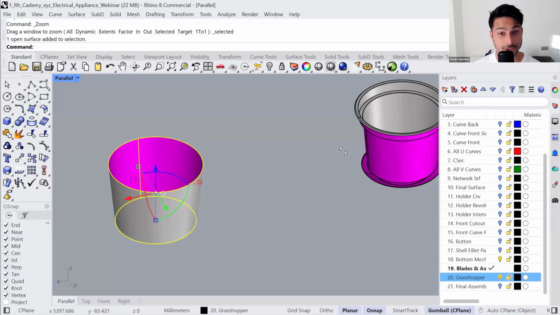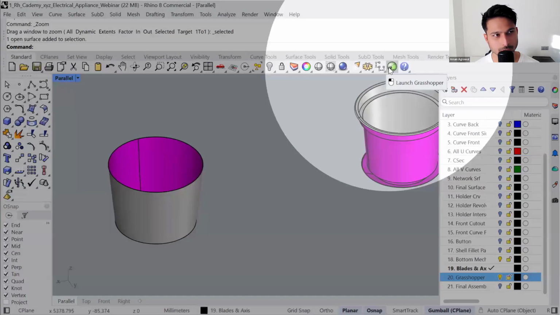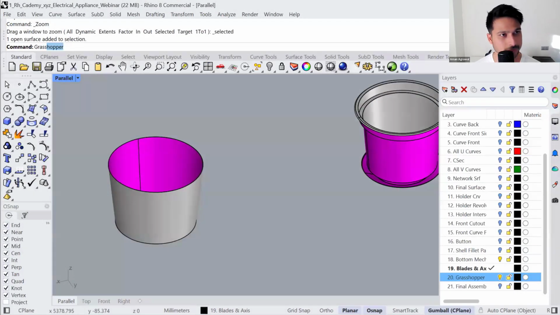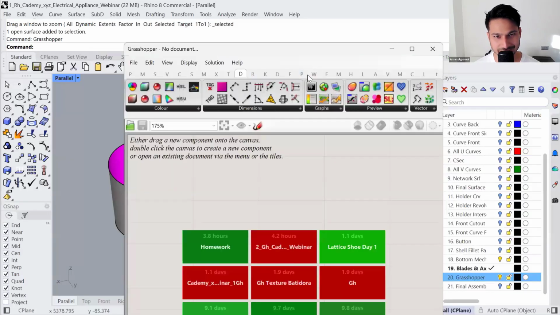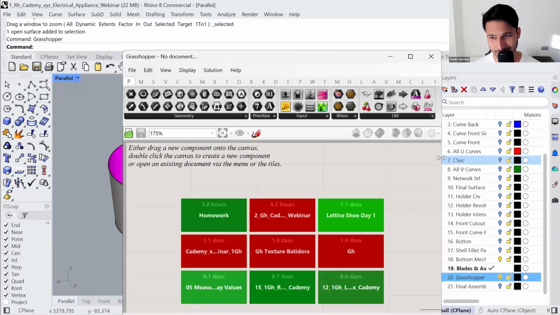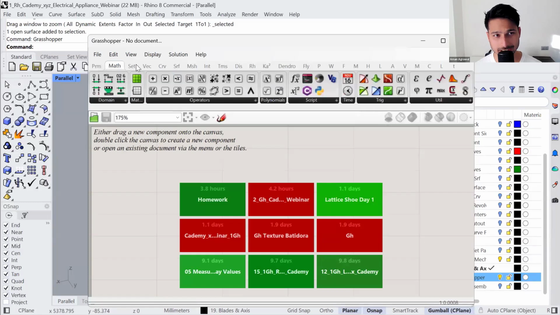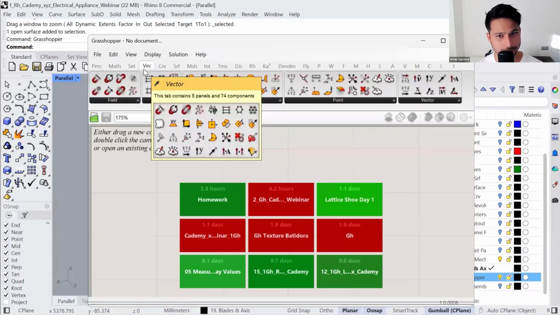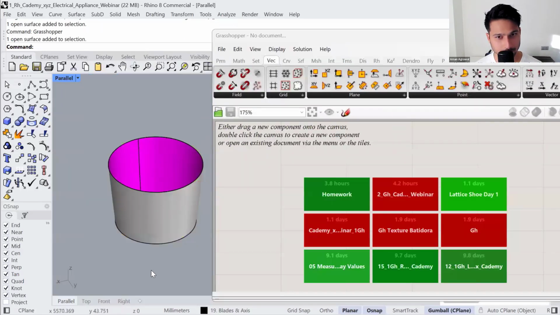So the first step is to launch Grasshopper, and you can do that by either clicking this button, Launch Grasshopper, or run the command Grasshopper. It's going to take a couple of seconds. I've already launched it because I have a lot of plugins, and sometimes it takes quite a long time to open the interface. Now, once you run Grasshopper, it's going to pop up this window, and here you will find these different modules that we can connect and create like an automation pipeline or parametric modeling workflow and visualize it in Rhino.